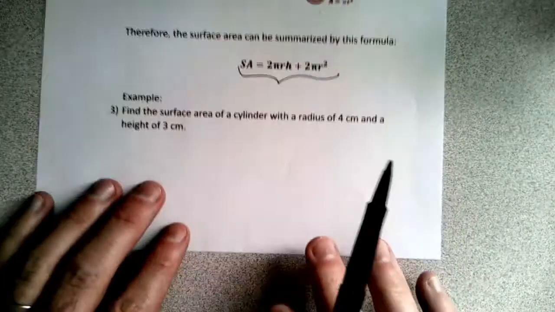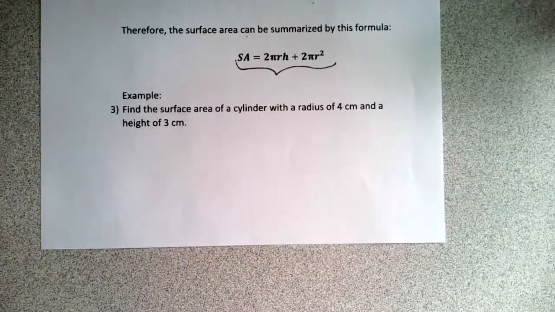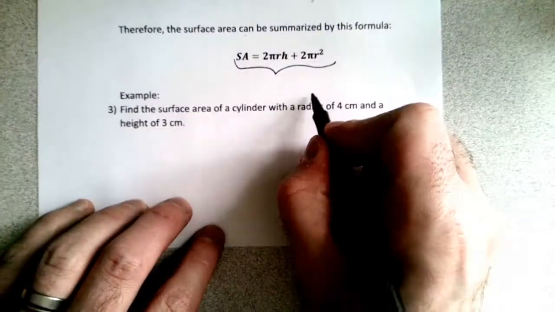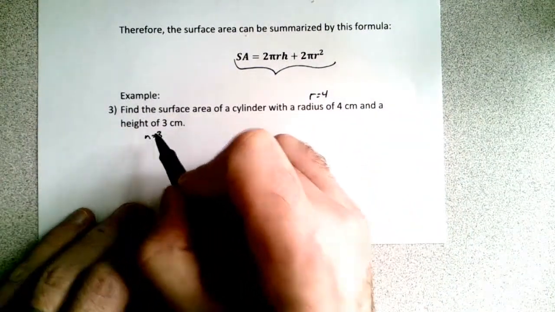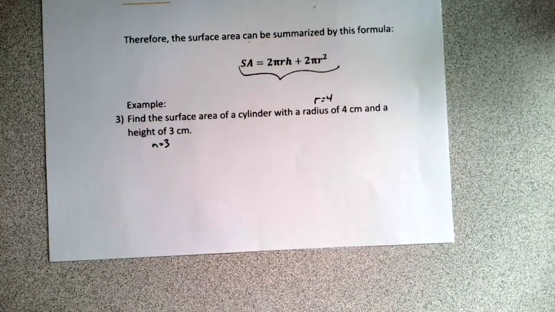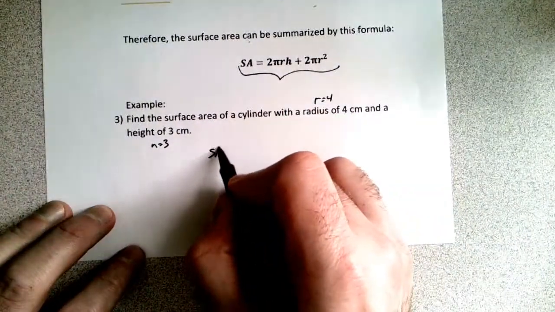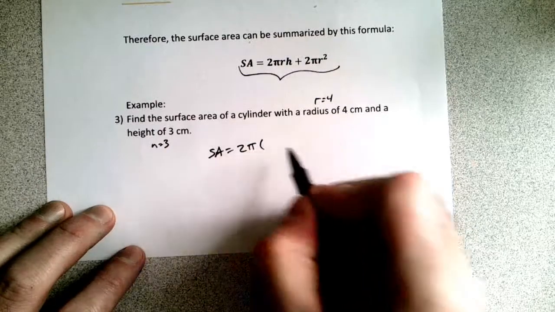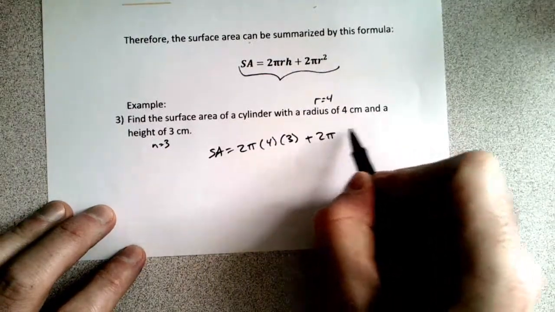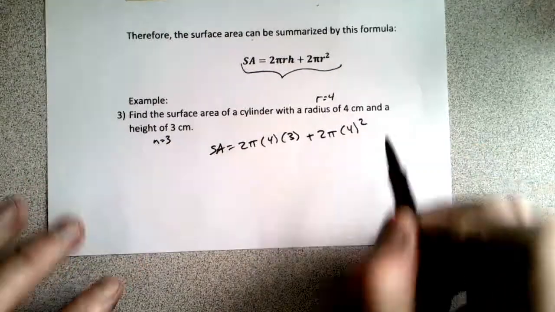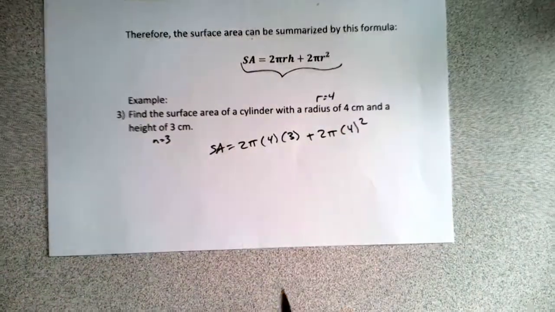So let's go ahead and use this. Find the surface area of a cylinder with a radius of 4, so r equals 4, and a height, or h, equals 3, okay? So we can actually just plug everything in here. Surface area equals 2 pi r, we know r is 4, h is 3, plus 2 pi r, r is 4 squared, okay? Just this formula plugged right in.